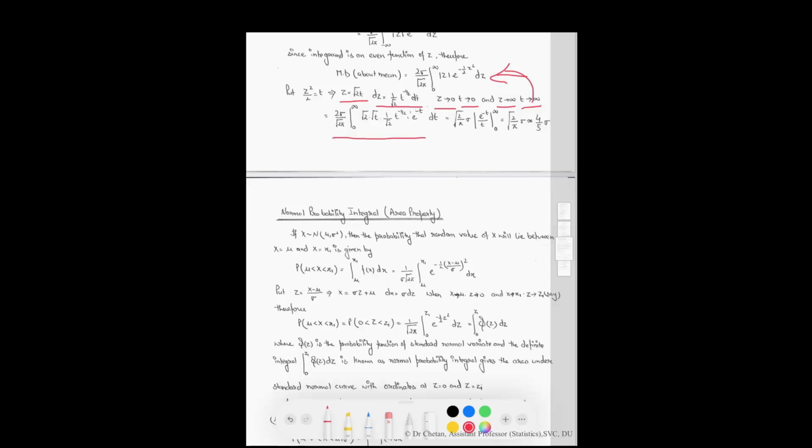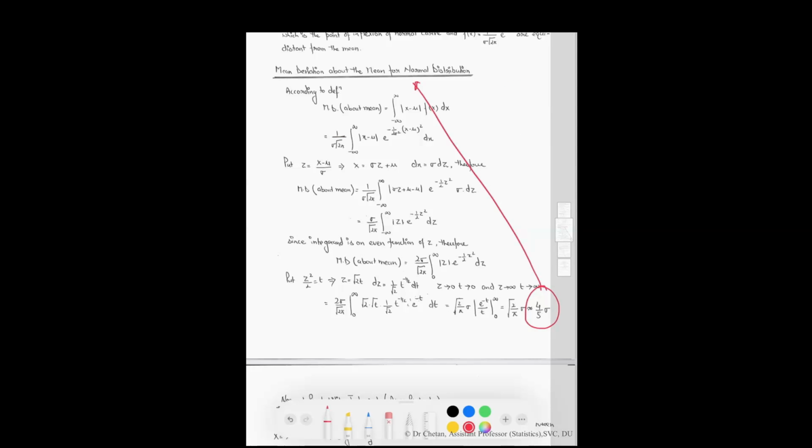Put these values in the above equation. We will get this quantity. After solving, we will get this quantity, which gives you the mean deviation about the mean for the normal distribution.